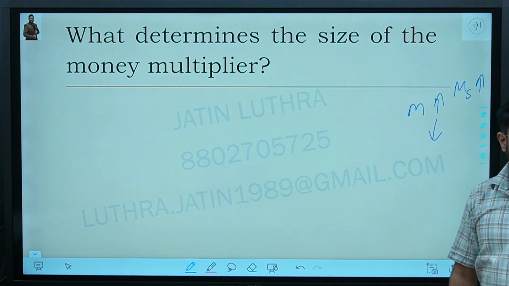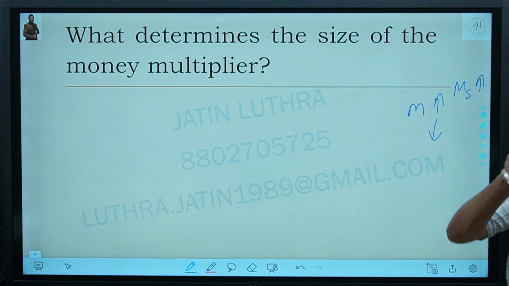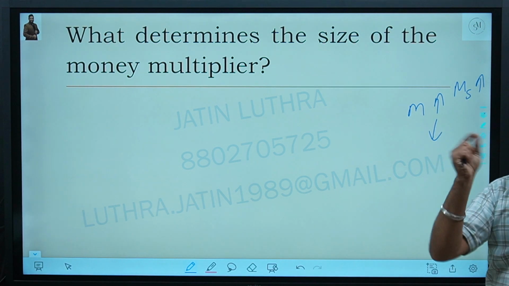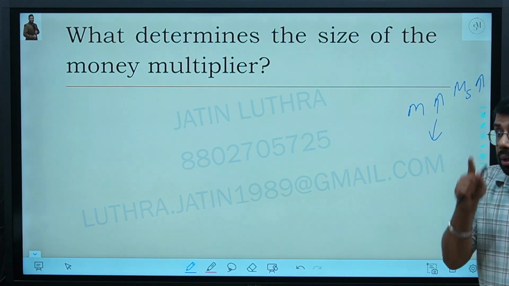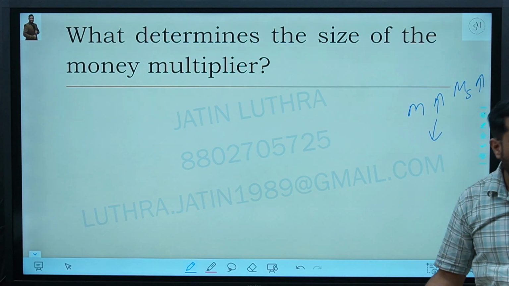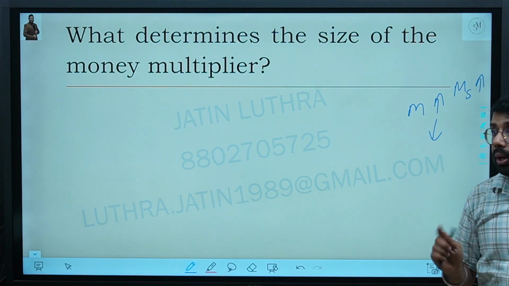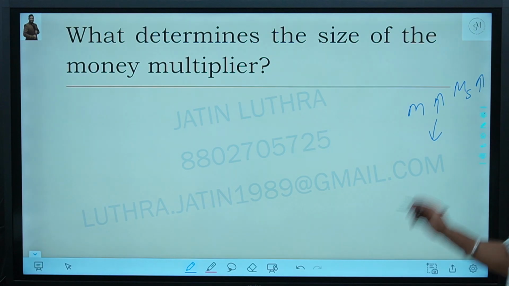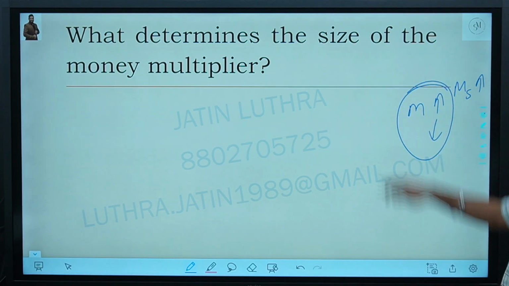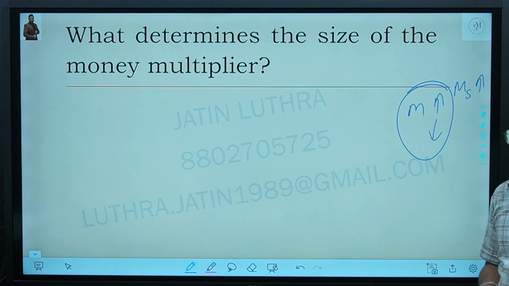When the money multiplier's value increases from 0.2 to 0.3, it means the money supply is 30% more than the monetary base. If it is 0.2, it means 20% of the monetary base. My question is how we will decide the size of the money multiplier. It will be more or less. How to determine it? That is what we are going to understand here.